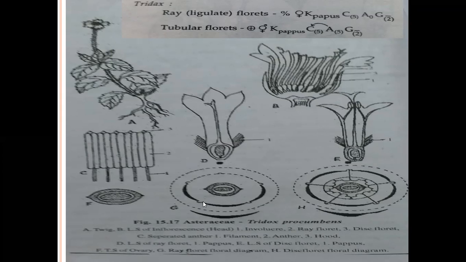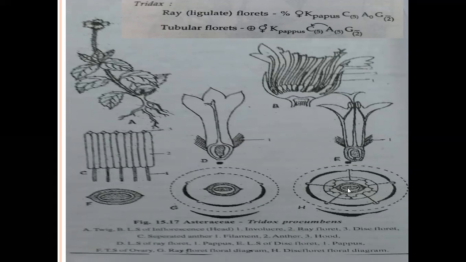In ray floret, the 3 petals are fused and look like a ligulate appearance. The corolla shows a bilabiate-like structure and is colorful: mainly yellow, white, orange and blue petals are present in the Asteraceae family.